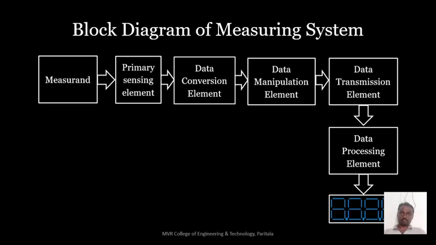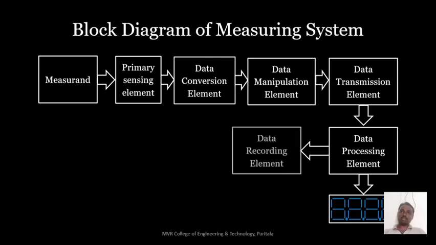Next one, the data recording element. This recording element can be used for later uses. That means if you identify the temperature in the morning, you may have to provide that temperature for evening use. So this data recording element can record the temperatures and show them when you want. Again, the signal coming from the data recording element will not be understandable to the screen.